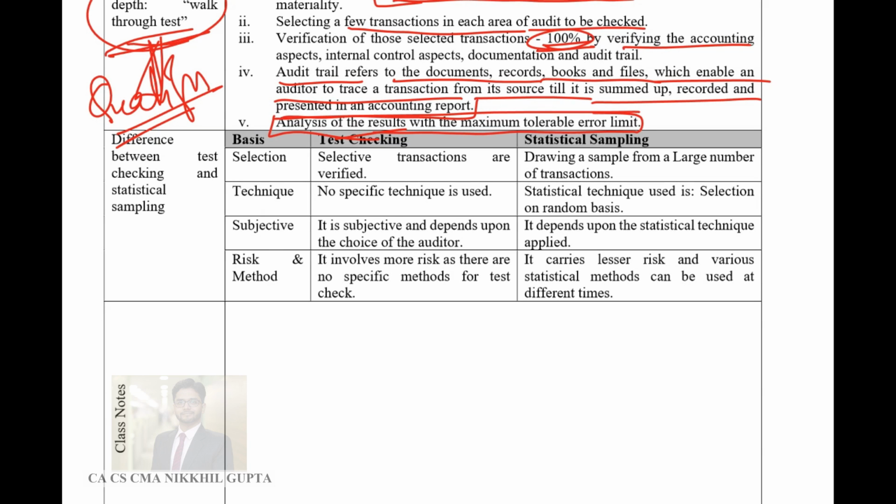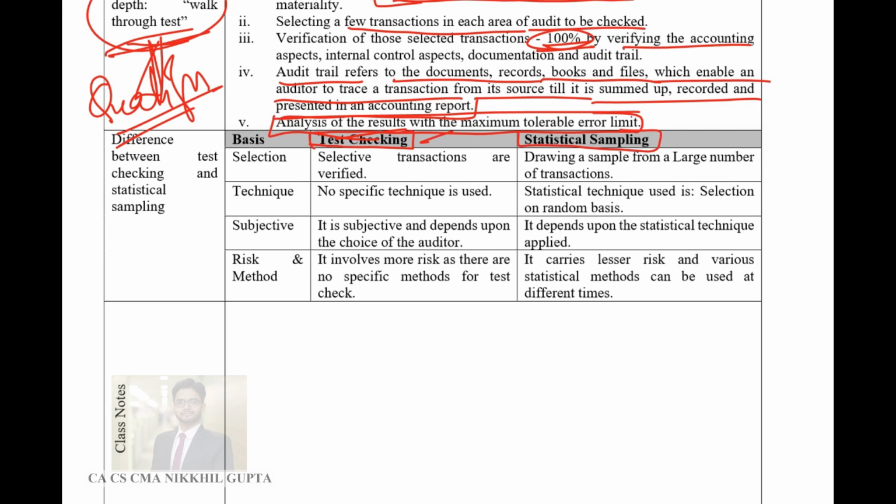So guys, as I've already told you, it is not practically possible for any auditor to check all the transactions of a company fully. So he has to necessarily employ certain procedures which will help him to select what transactions he would check and what transactions he would leave. So there are two ways in which an auditor can pick out certain samples which he will check, because he cannot check the entire transactions. The two methods are, number one, test checking, and number two, statistical sampling.